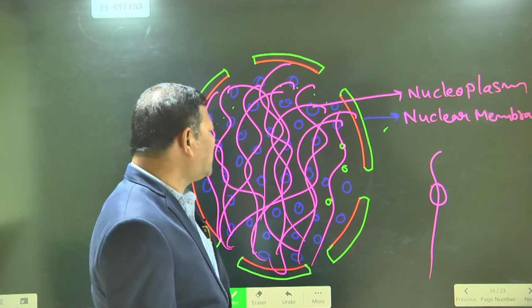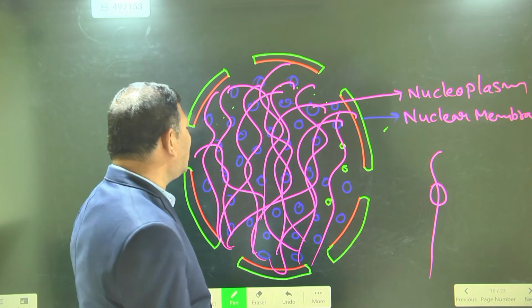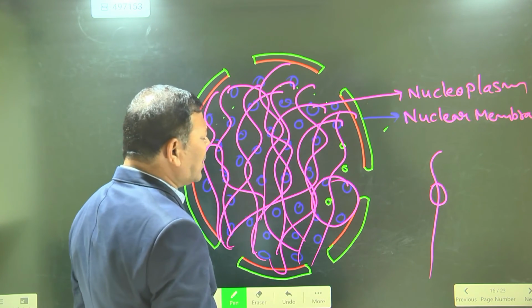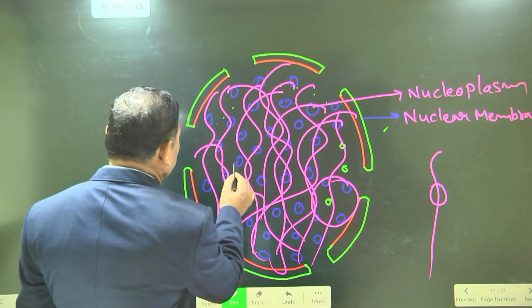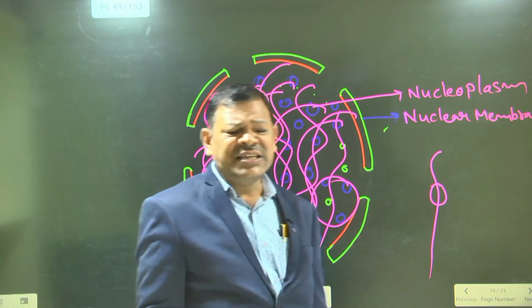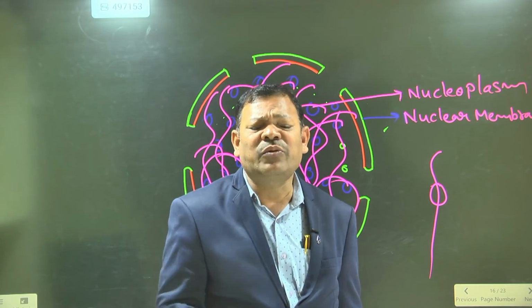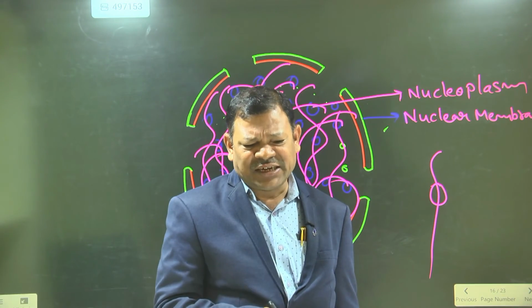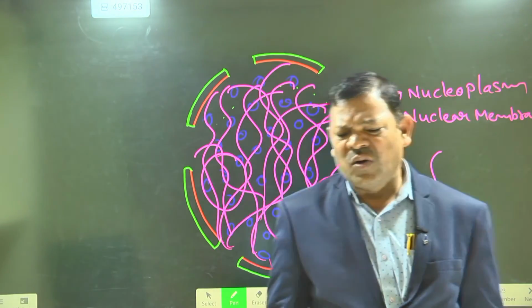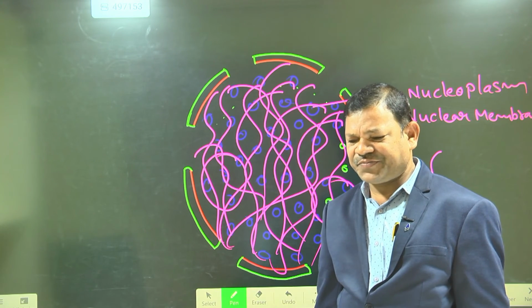Last but not least, the nucleolus. In it, a round ball-like structure is present. One or two nucleoli are present. The nucleolus also helps at the time of cell division. This is the structure of the nucleus.